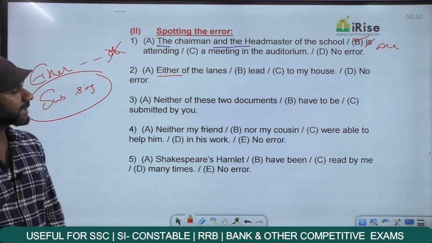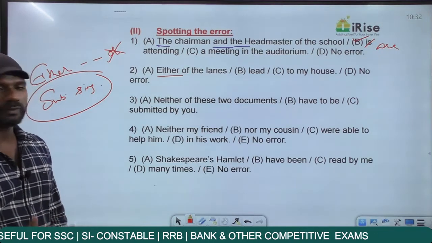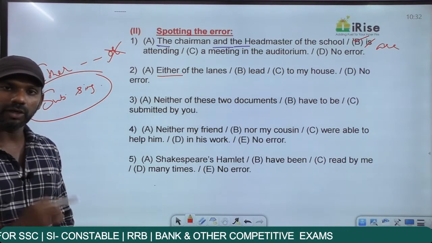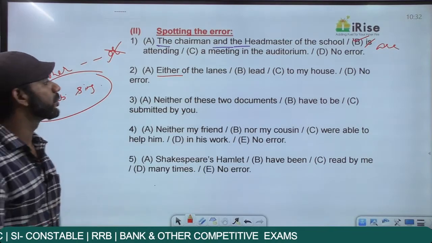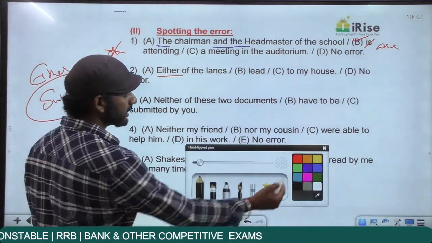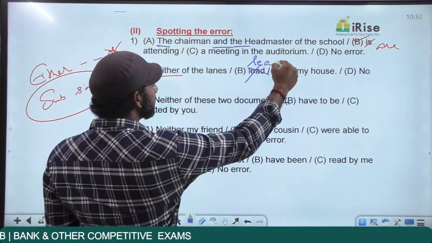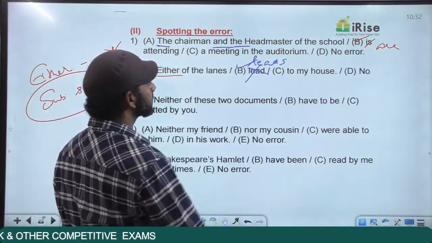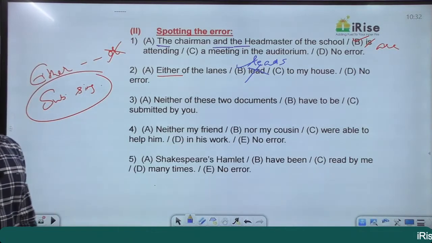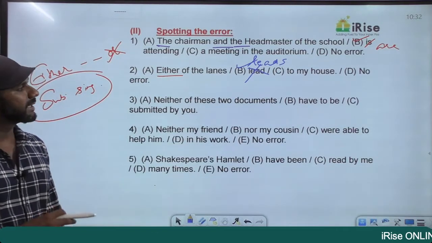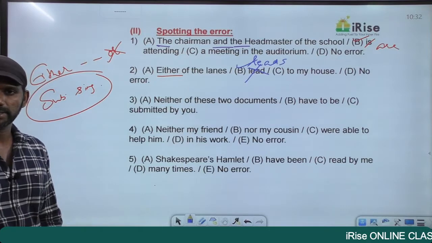Come to the statement once again. Either of the lanes lead to my house. Either is there or is not there. Subject is singular. The verb must also be singular. So either of the lanes lead is wrong. It must be leads to my house. There is in part B. Either of the lanes leads to my house. And leads is singular because of the S.